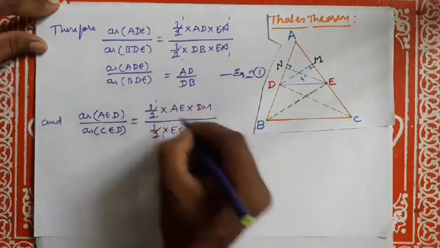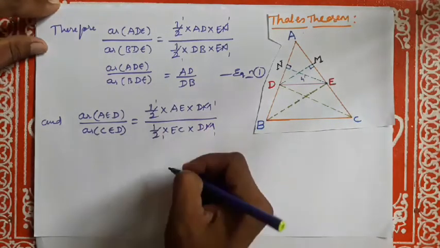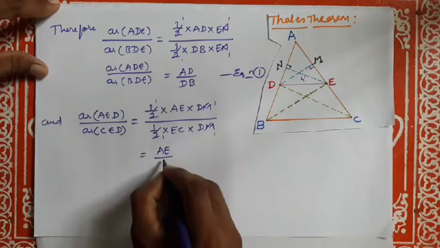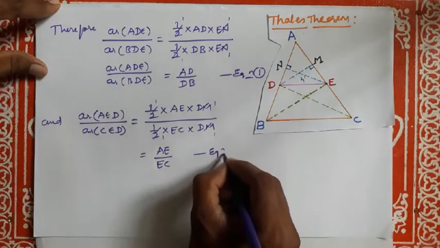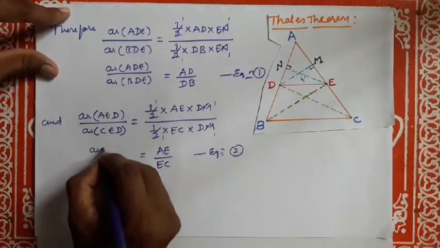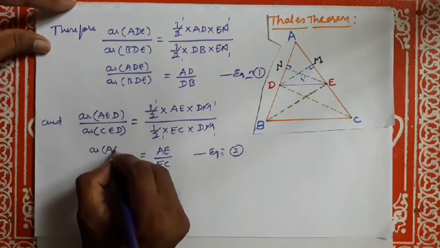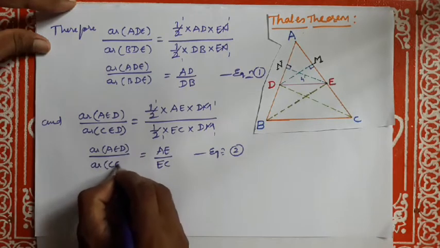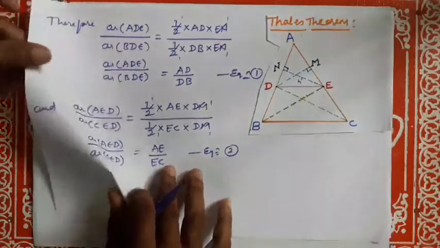Half gets cancelled, DM also gets cancelled. Remaining is AE divided by EC. Equation 2.